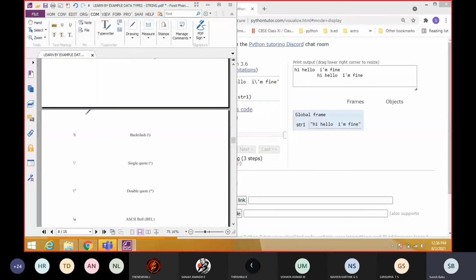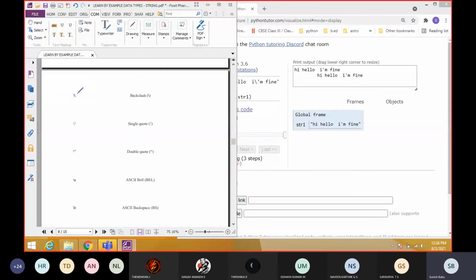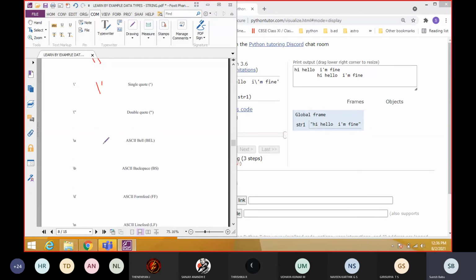So like this, we have given a lot of things. If you want to print a slash also, you have to include two slashes. The first one is the escape sequence, the second will be output. So slash quotation means this quotation will be output; the slash is for the escape sequence. Always we will use the slash.